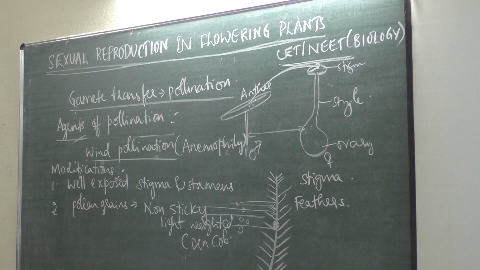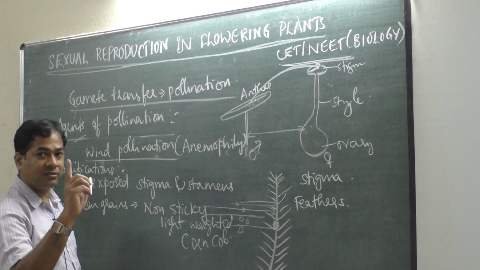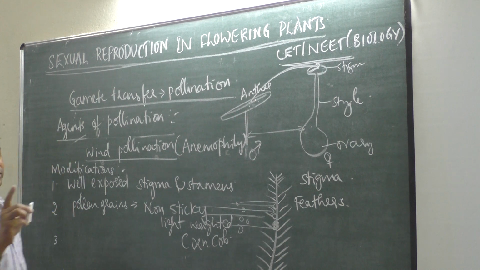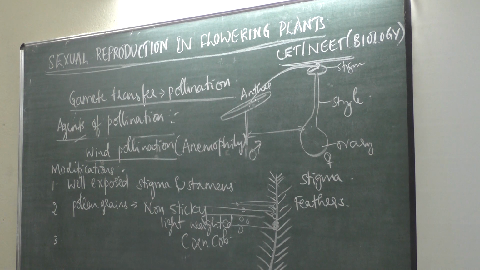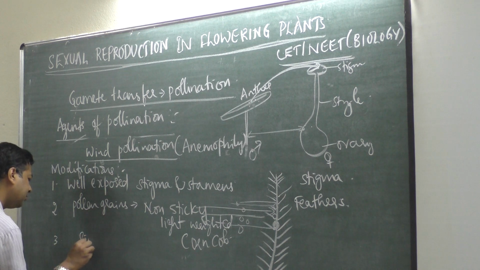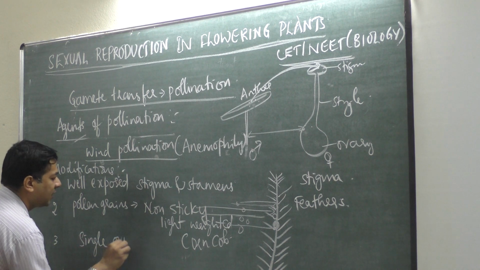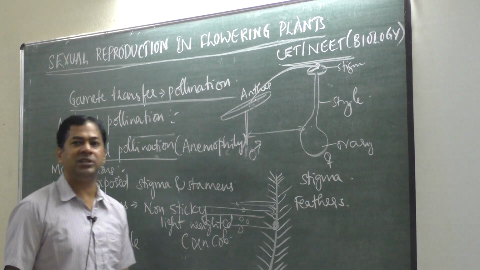Then what about the gynoecium, the female reproductive part? The gynoecium should have only a single ovule in each ovary.